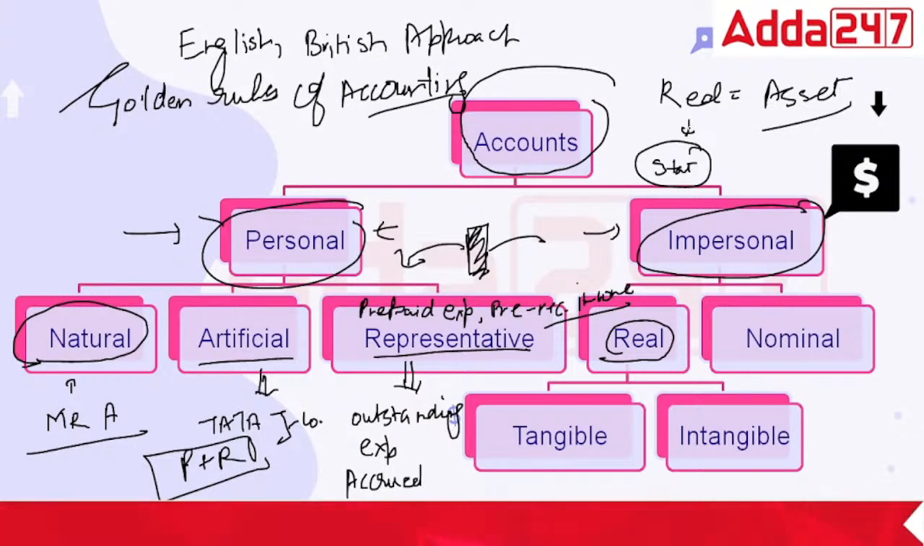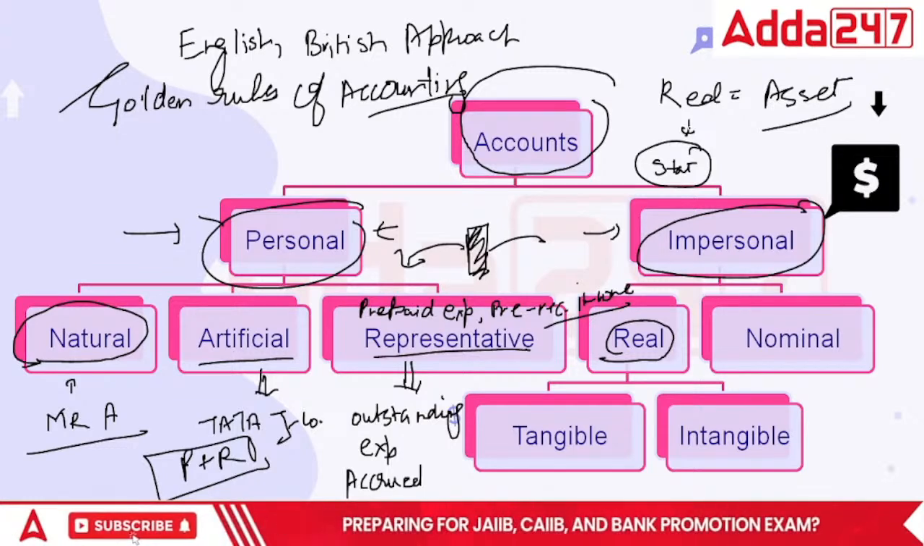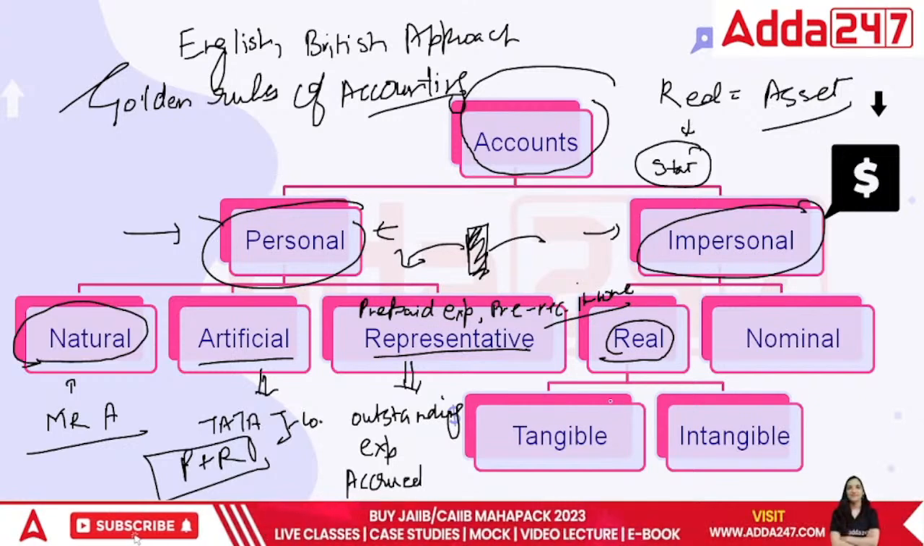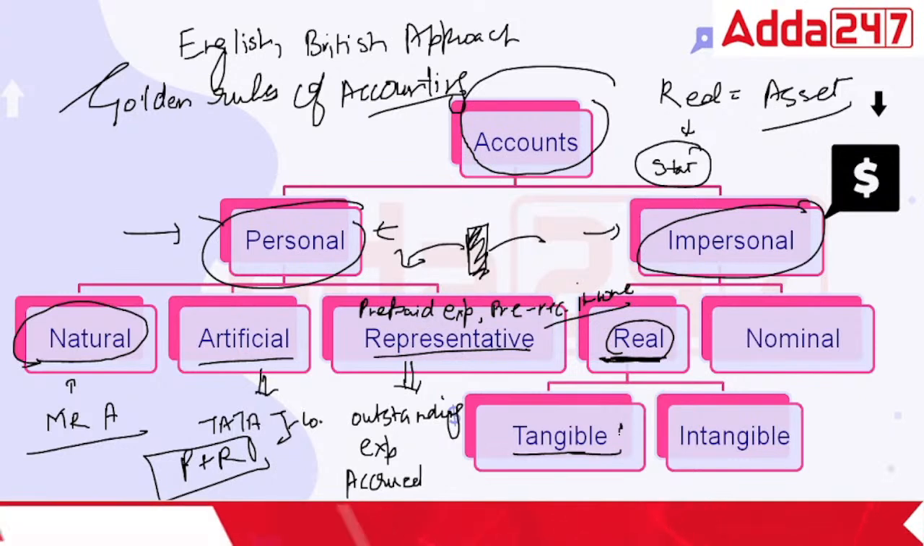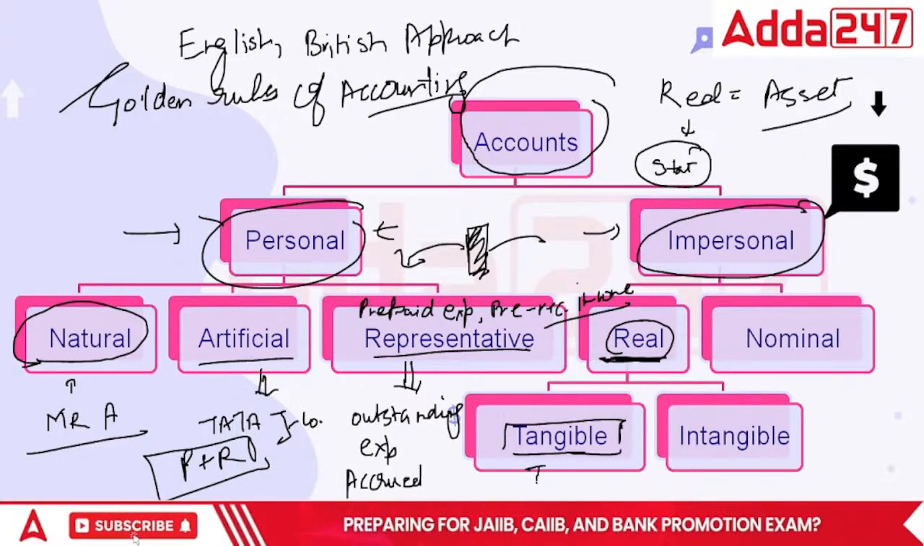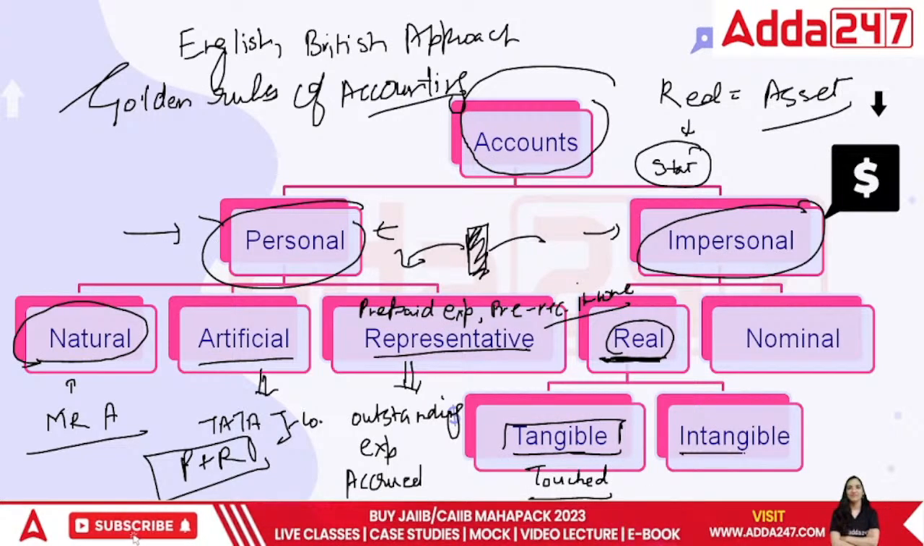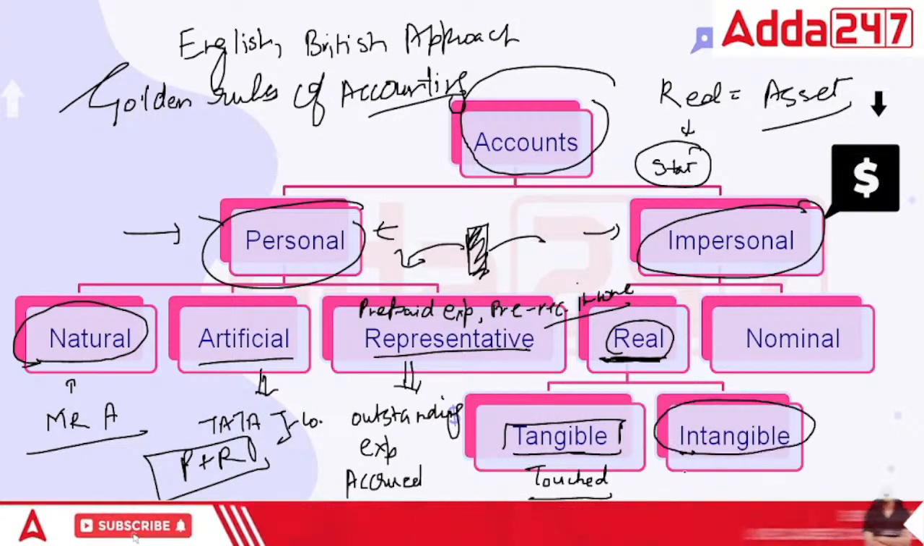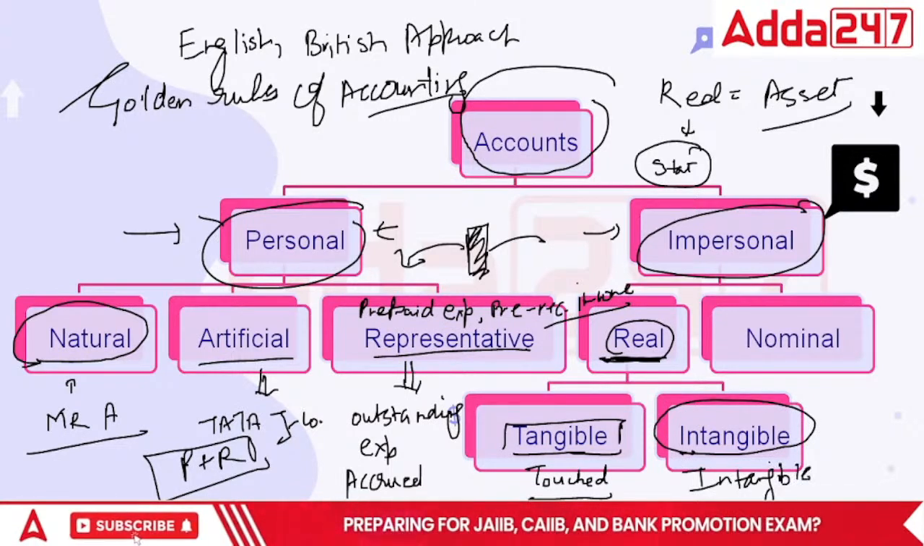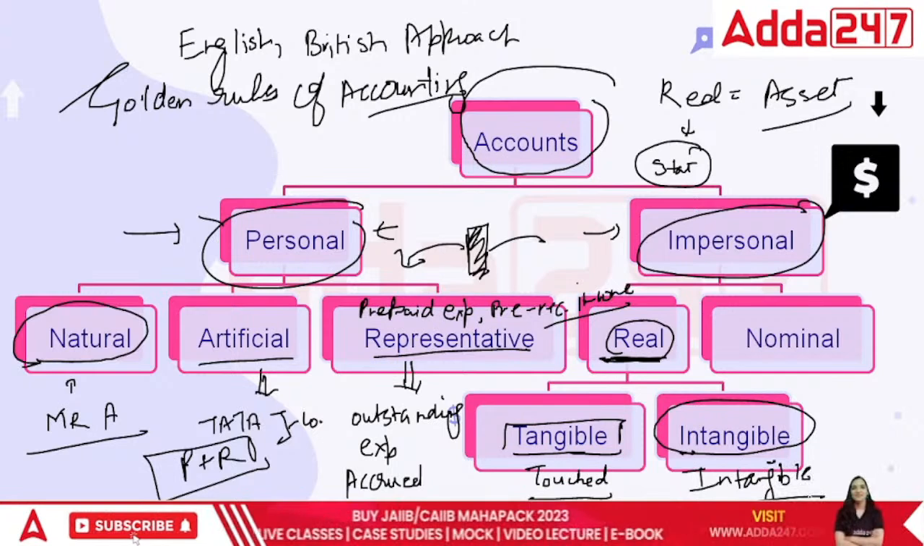So in this case, it can be furniture, plant and machinery, land and building, even cash. In terms of real accounts, those assets which can be touched are called tangible. The ones which we cannot touch at all are called intangible. Tangibles are the ones which can be touched.